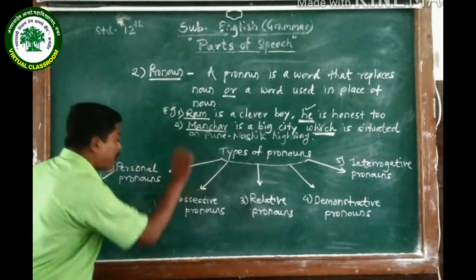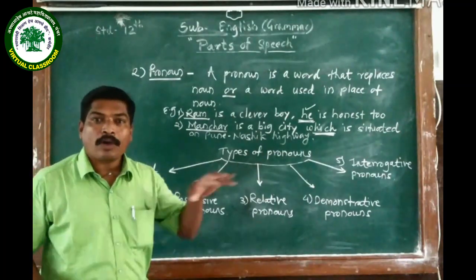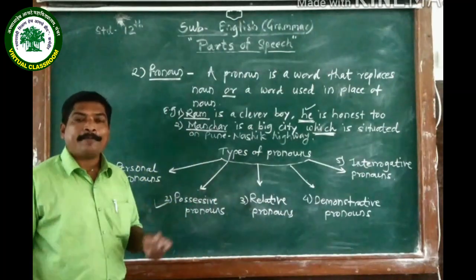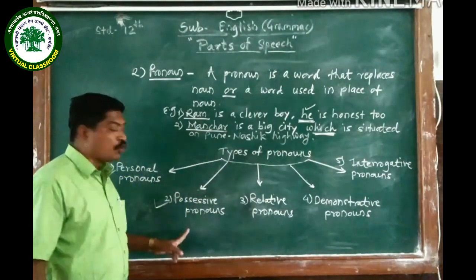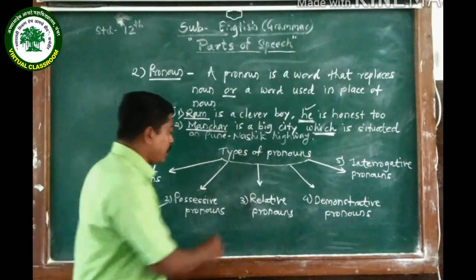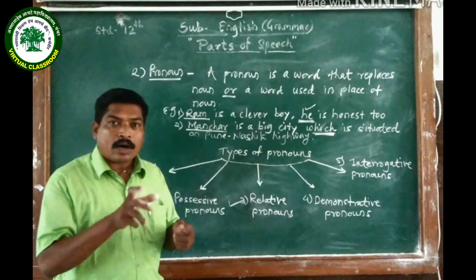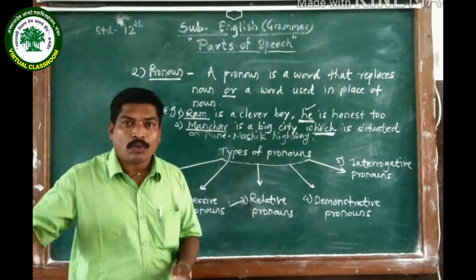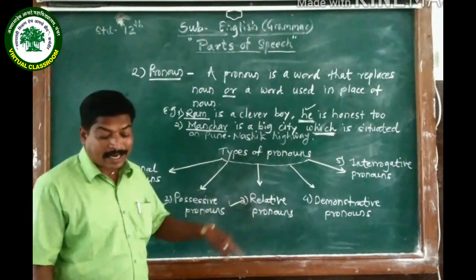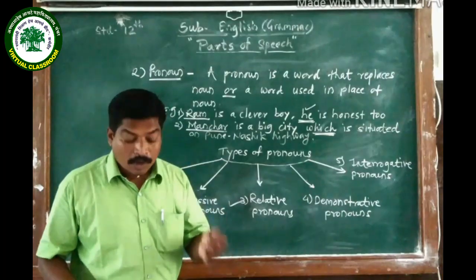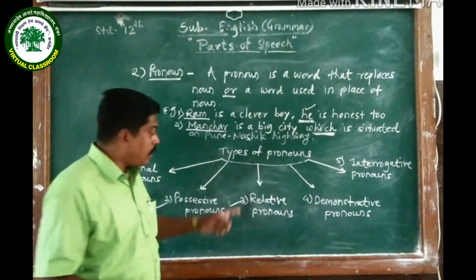The next type is possessive pronouns. These pronouns show the possession or the ownership of that noun. For example, my, our, your, her, his, their, all these are possessive pronouns. Then number 3, relative pronouns. These pronouns are used to relate a clause or a sentence to a noun. For example, who, whom, which, whoever, whomever, whichever, that. Those are the relative pronouns.